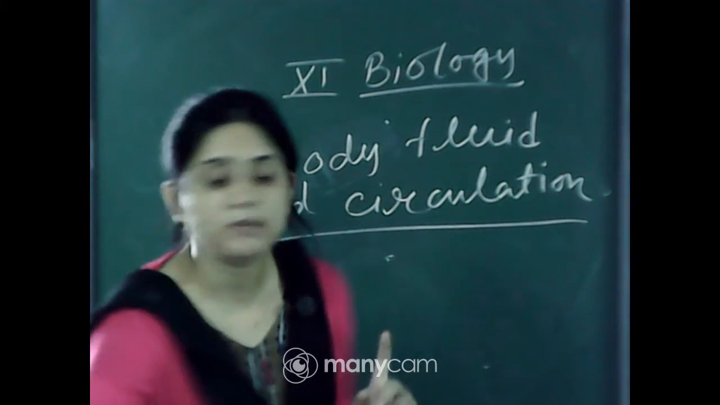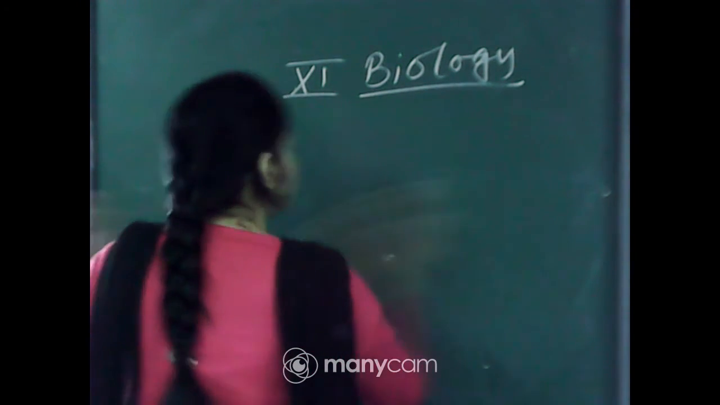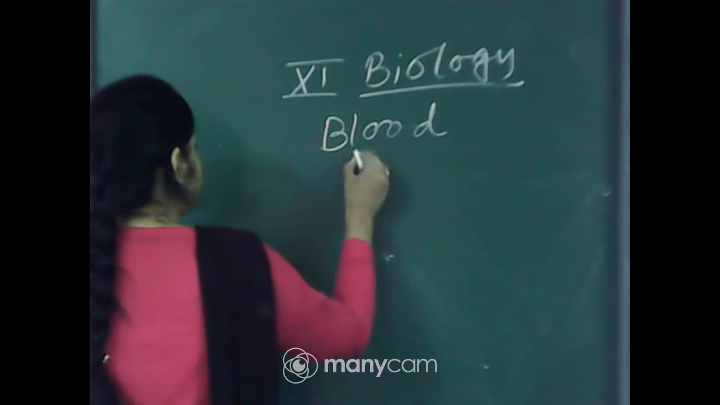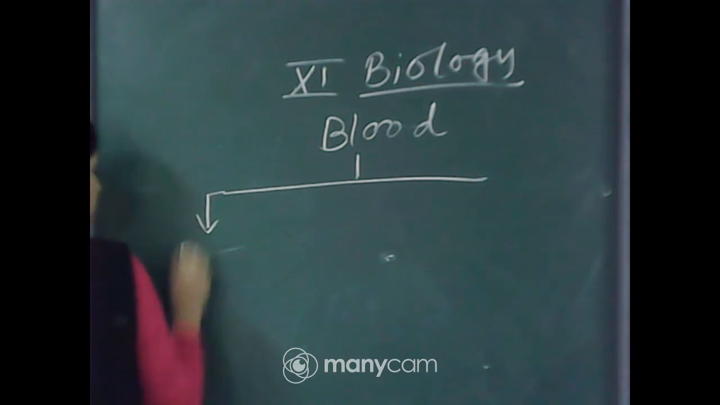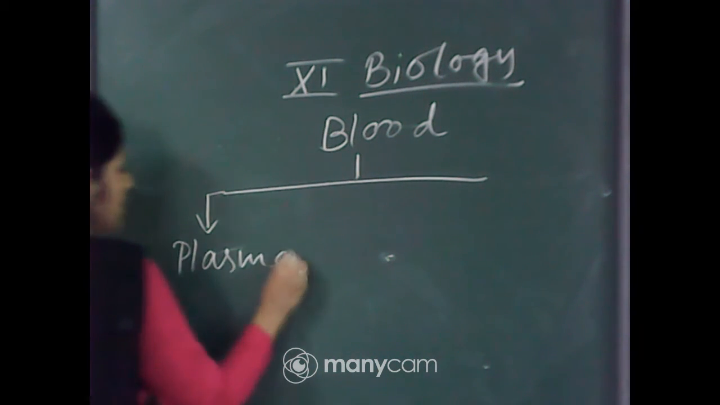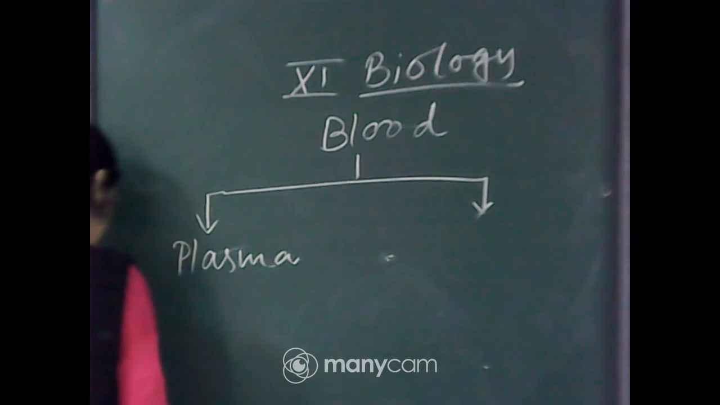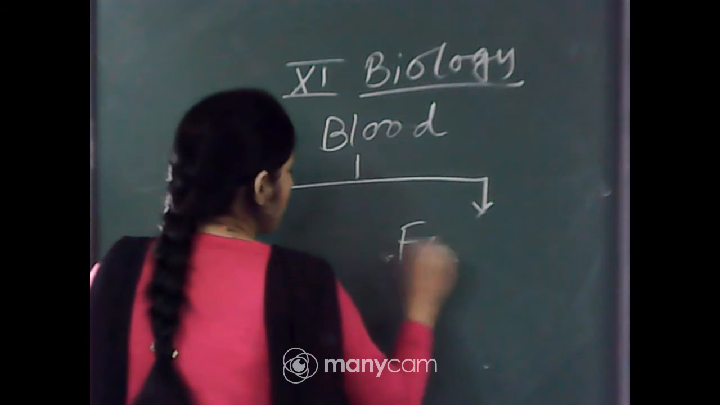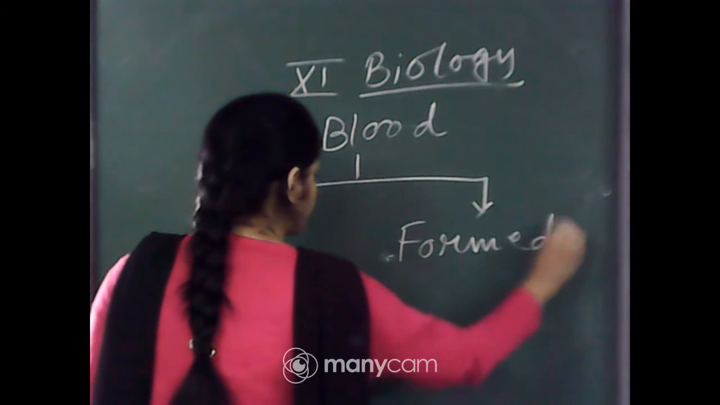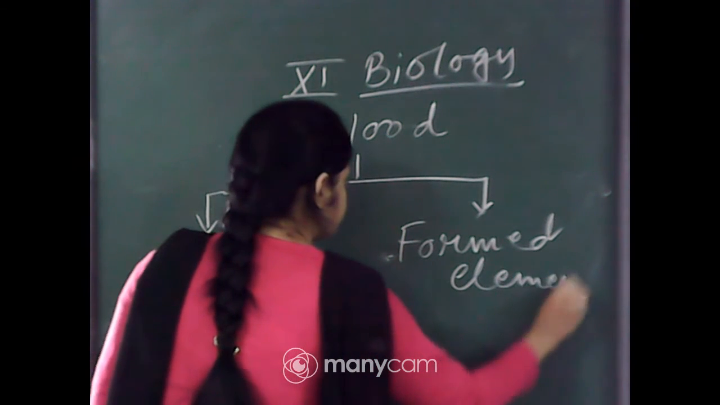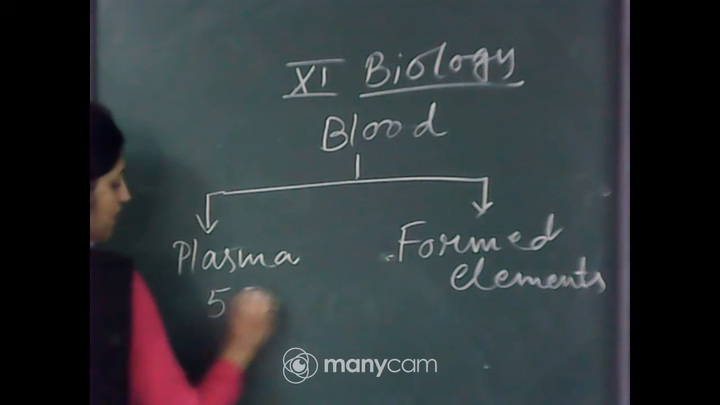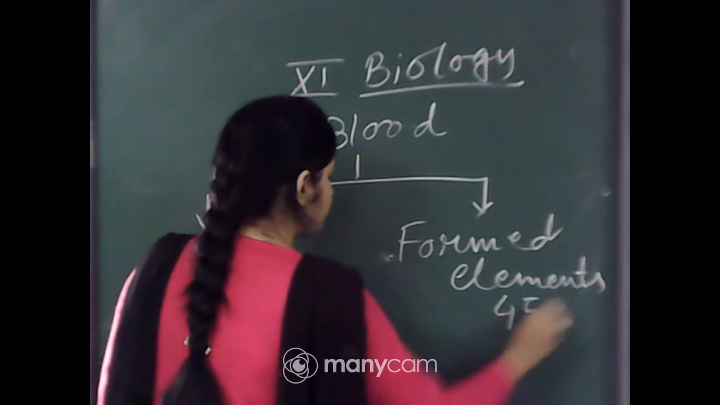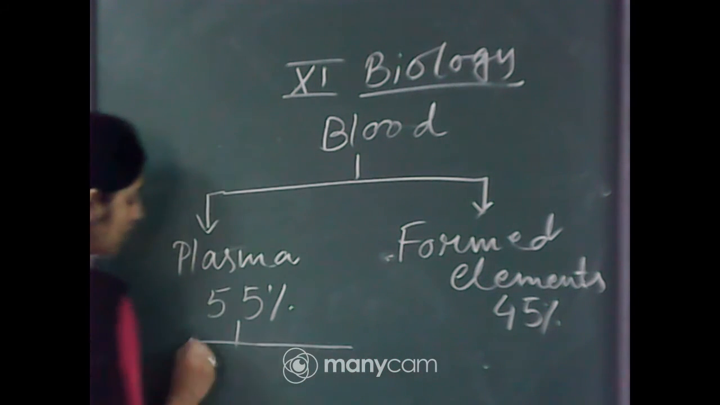Okay, so how is the blood made? What are the contents of blood? Blood is made by two elements: first plasma, and second formed elements, that is blood cells. Plasma is 55%, the watery substance with the protein, and formed elements, that is blood cells, are 45%. Plasma contains water and proteins.